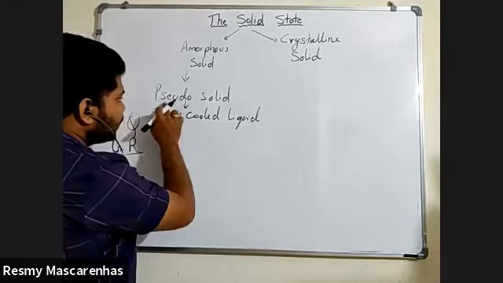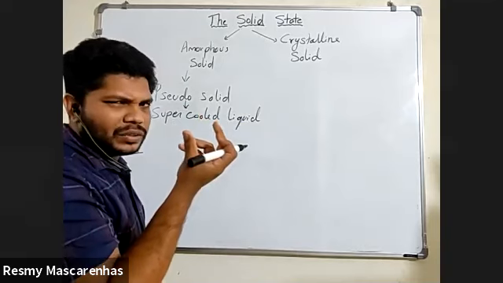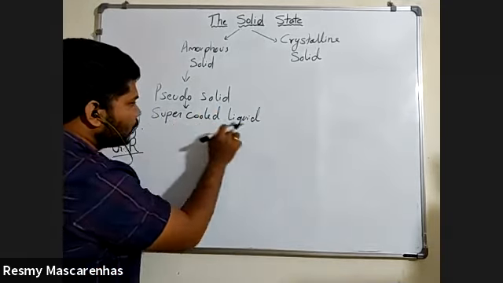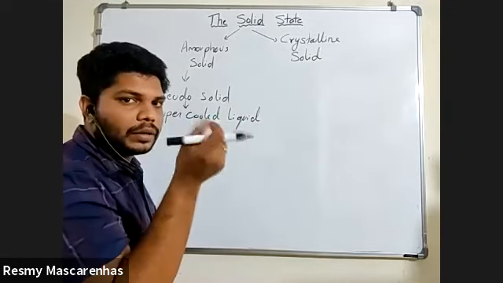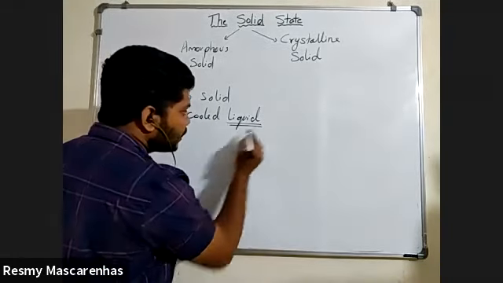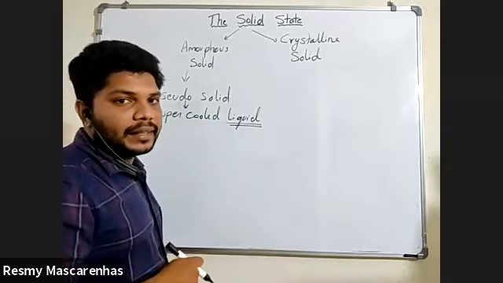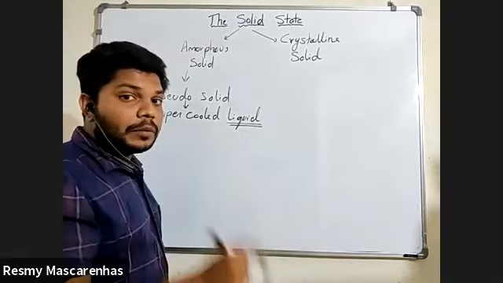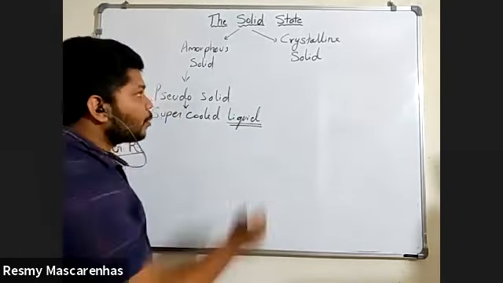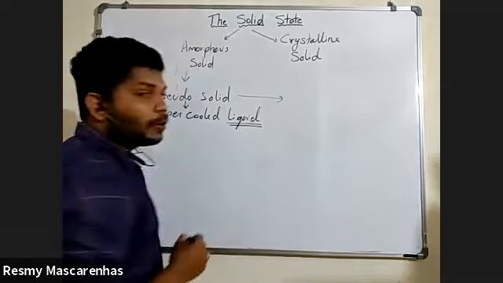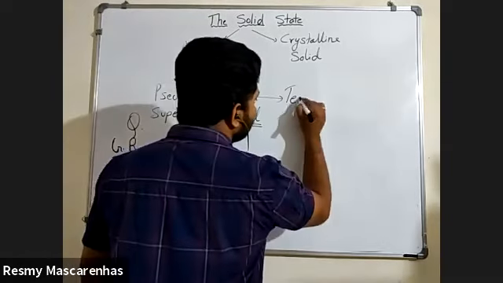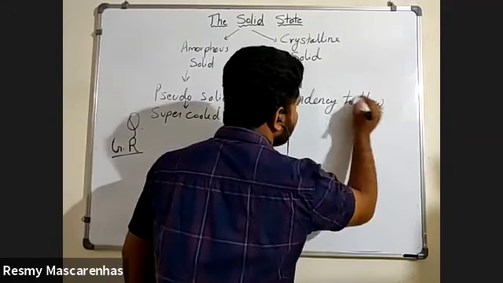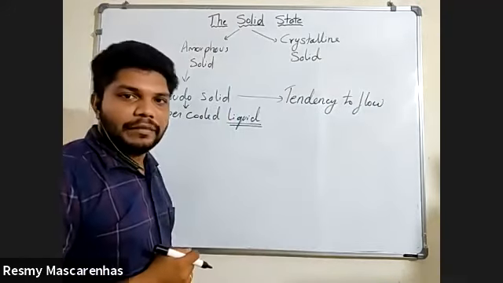If you see here, the word pseudo solid is quite difficult to understand, but by looking at super cooled liquid, something comes to your mind: a liquid property is there in amorphous solid. One of the properties of the liquid is there. Now what is that property? Tendency to flow. Liquid flows, yes or no? Everyone knows that.